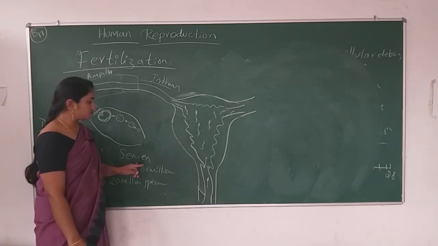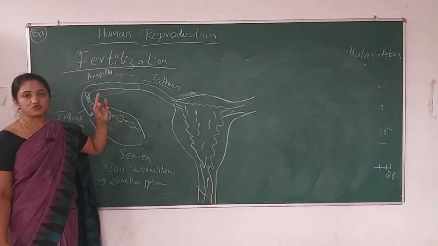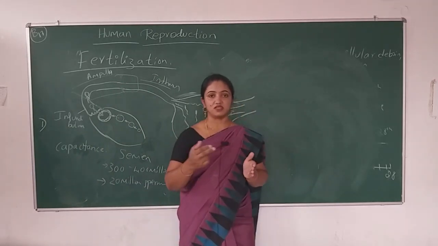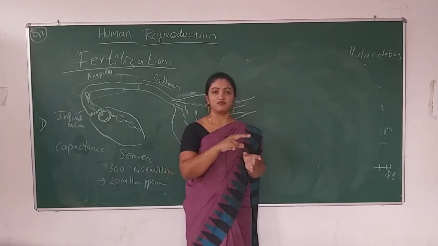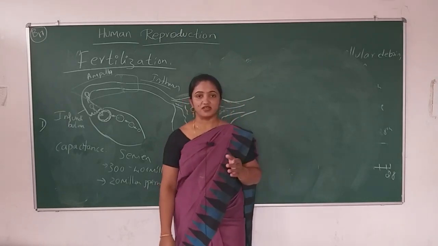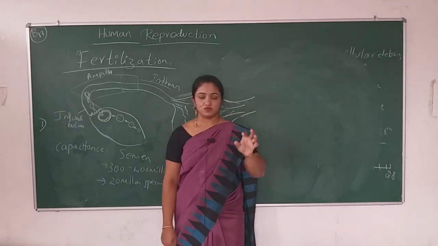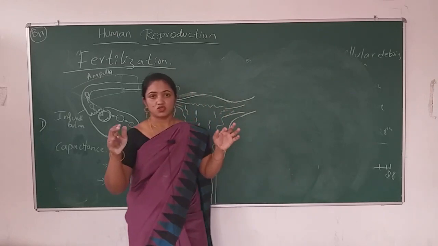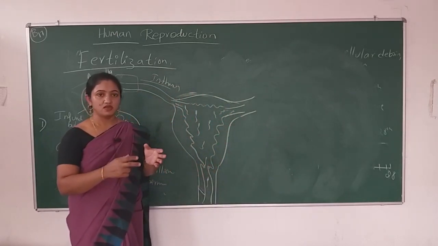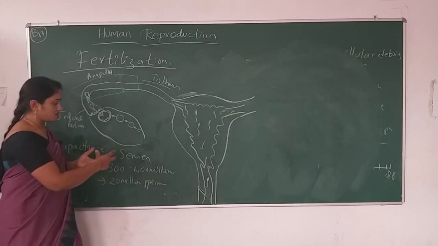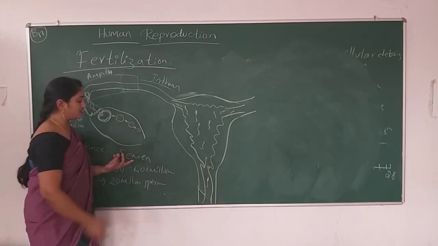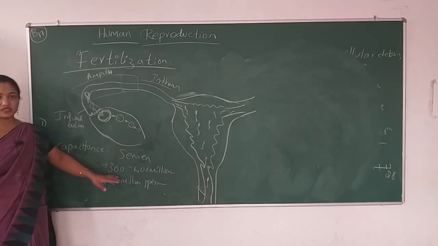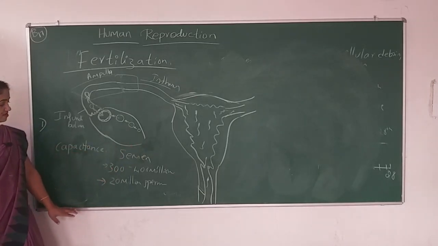So from where are the sperms coming? From the seminiferous tubule. The seminiferous tubule develops the sperms, and then those sperms are carried by the vasa efferentia and then the vas deferens, the seminal vesicle, then the prostate gland, and then the bulbourethral gland. So the secretion of these 3 glands, and then the sperm, a man releases semen. Okay, in the semen, how many sperms will be present? 300 to 400 million sperms will be present.